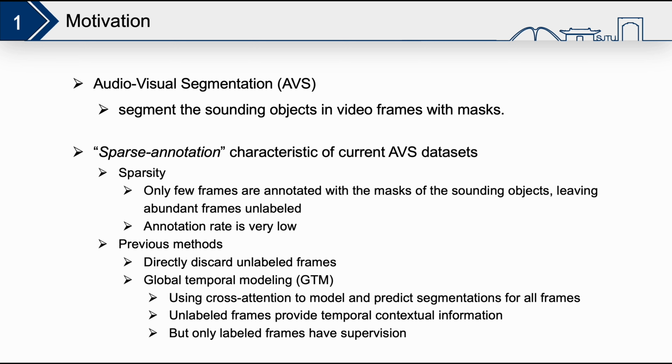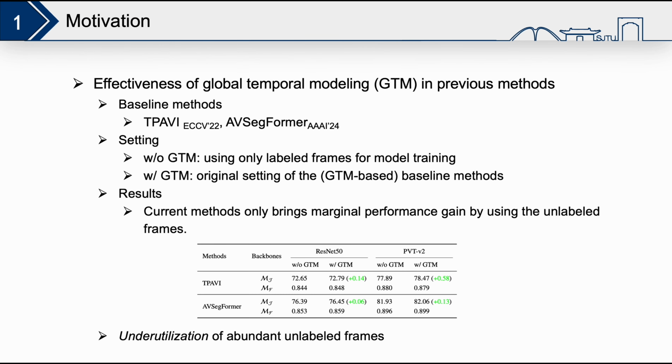Current datasets for the task are usually sparsely annotated. Only a few frames in a video frame sequence are annotated with ground truth masks, leaving the rest abundance of frames unlabeled. However, this characteristic is ignored by current methods. We have done extensive experiments, and the results show that current methods only bring marginal performance gain by using the unlabeled frames, which causes the underutilization of abundant unlabeled frames in the AVS task.